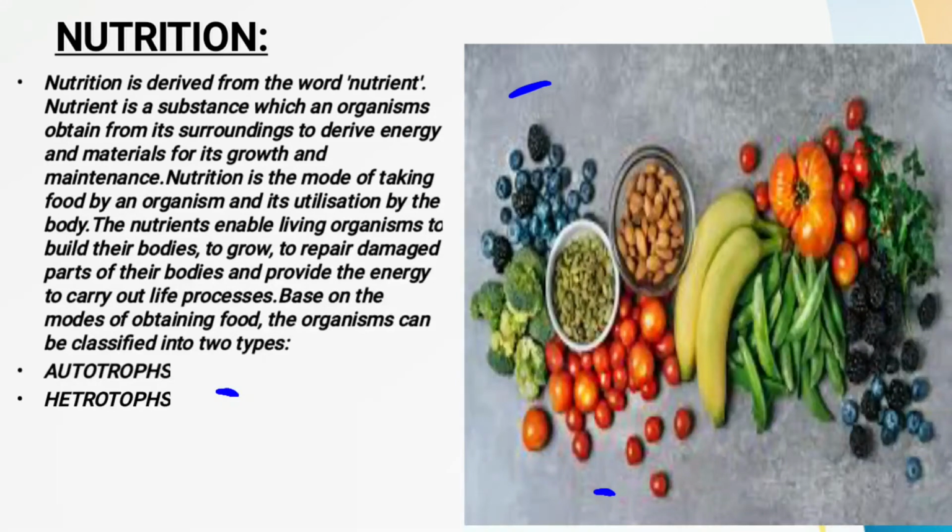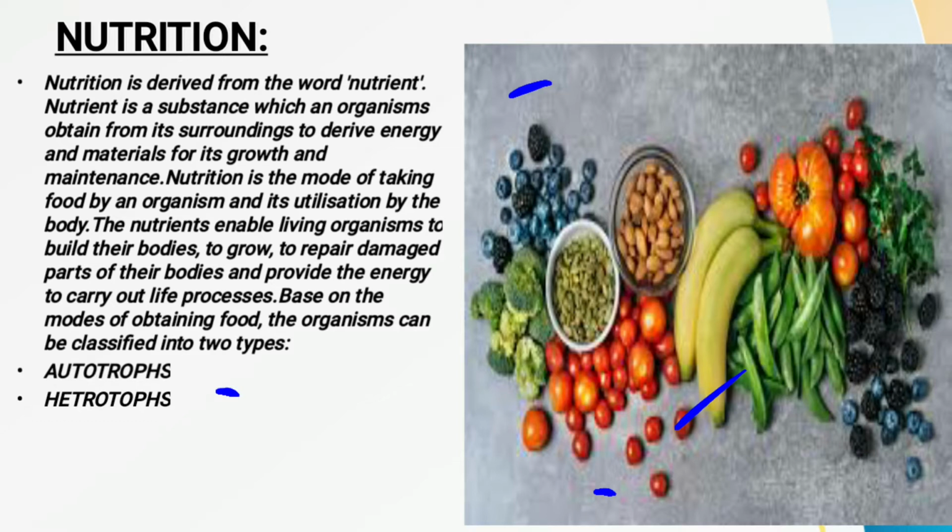So first of all, the very first thing is that we have to study what nutrition is. So nutrition, as you can see here, we are getting different kinds of nutrition from different kinds of plant products, as well as from different kinds of animal products also. Fine. So let's talk about what nutrition is. The very first thing is that nutrition, as the word defines, is derived from the word nutrient. Now the second thing is, what is a nutrient.